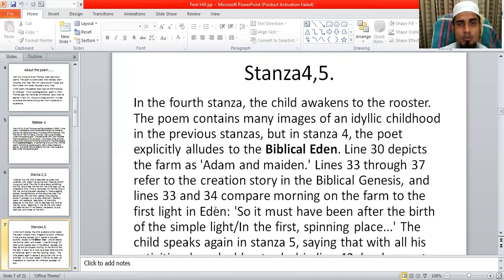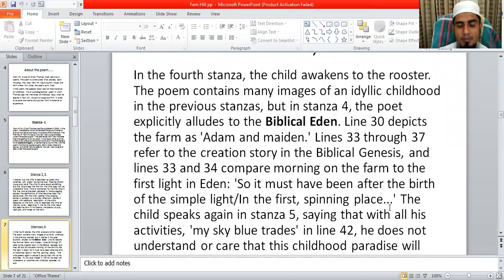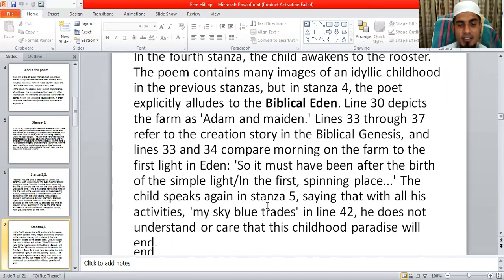That means here he tries to show a heavenly pleasure, a heavenly atmosphere in his Fern Hill. He compares Fern Hill with the Eden Garden in heaven, biblical Eden. So the child speaks again in stanza 5. In stanza 4, he compares Fern Hill with the Eden Garden, taken from a biblical reference.